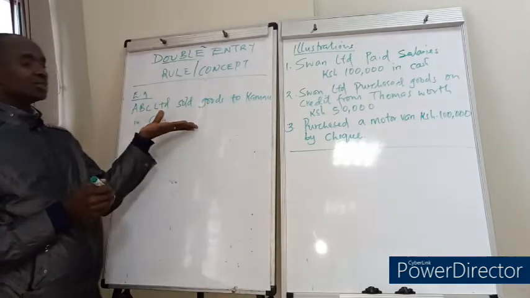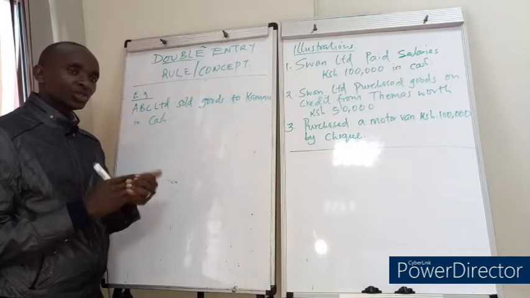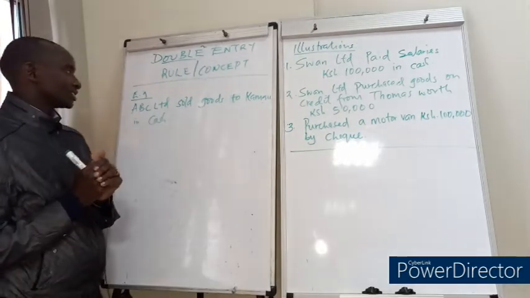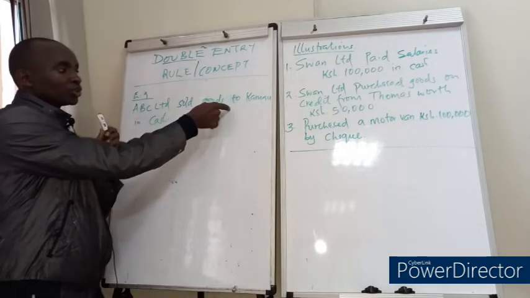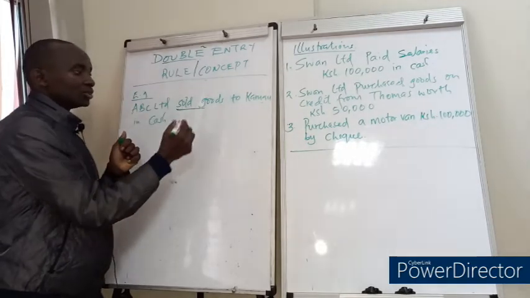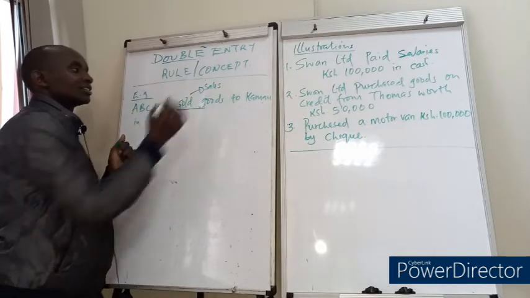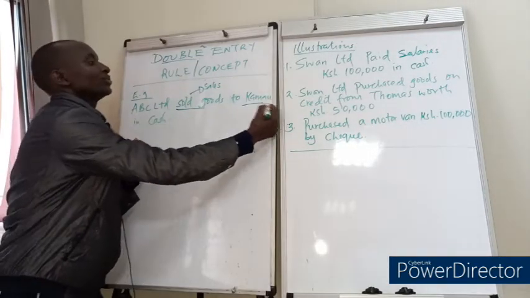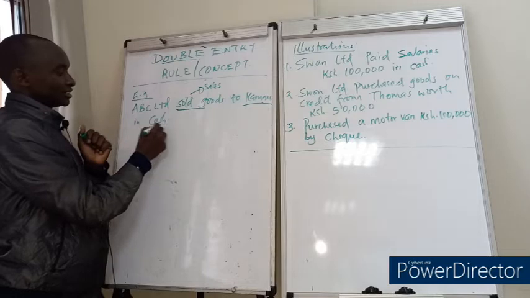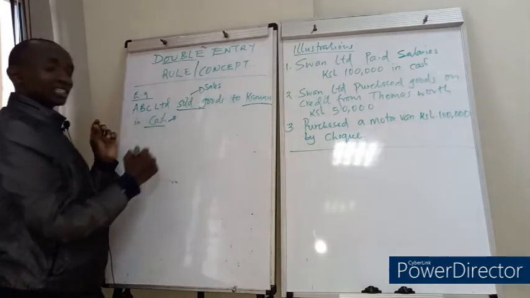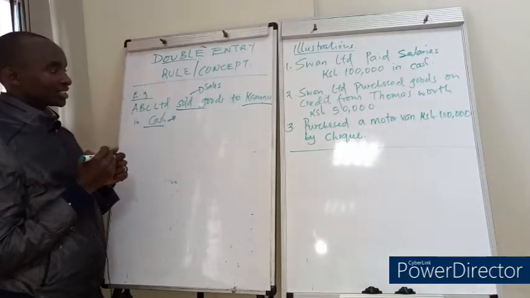So the first thing to do here is to determine the accounts. You analyze this statement and then you come up with at least two accounts. So ABC Limited sold goods. So in business language, we call this sales, to Kamau in cash, isn't it? So the cash is affected and also the sales is affected.